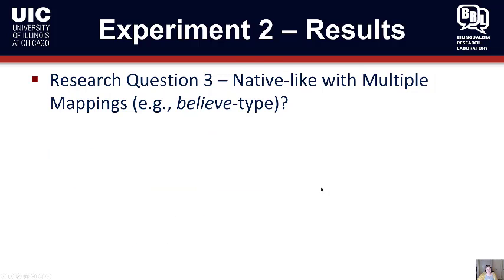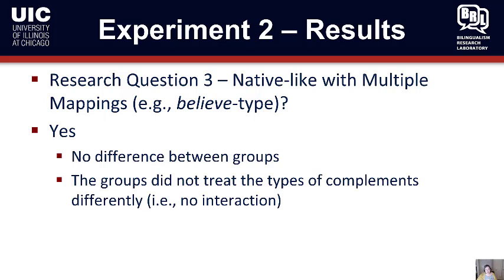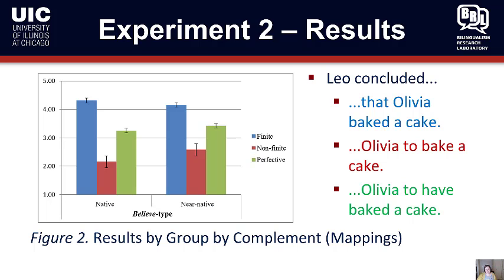So for research question 3, can you be native-like with something that has multiple mappings? The answer is heck yeah. There was no difference between the groups, and they did not treat the complement types differently. There was no interaction. So here, the only significance is that both groups preferred finite to everything else and preferred perfective compared to the non-finite.